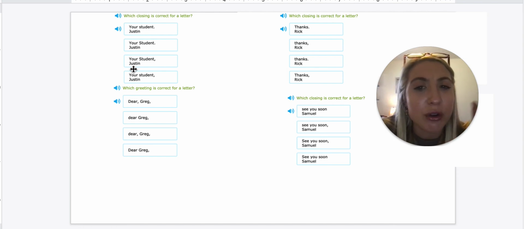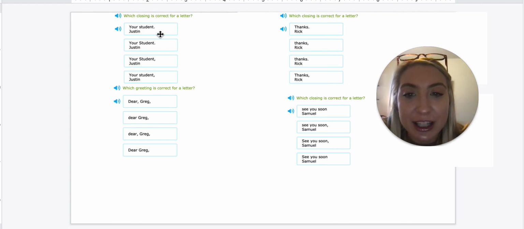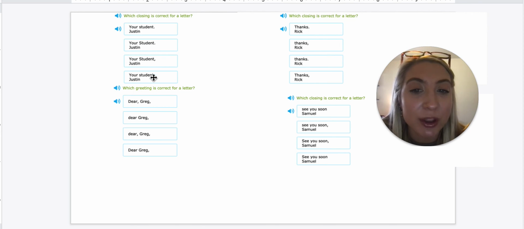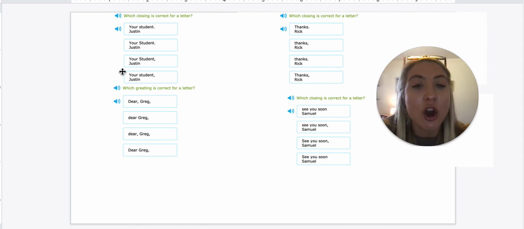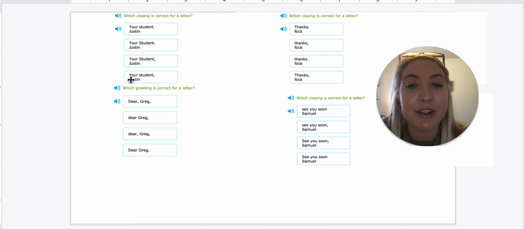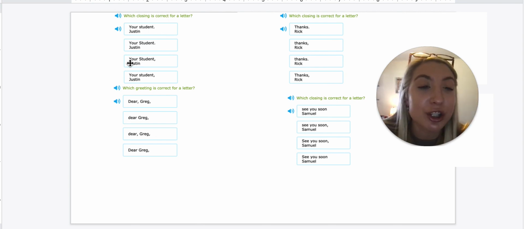But remember, after our closing phrase, Your student, there should be a comma. Let's see, that's a period, no, but these two have commas. Okay, perfect. We have to make sure our proper nouns are capitalized. Justin is the name of someone, that's a proper noun, so it'd have to be capitalized. Both of them have Justin capitalized, but this one has student capitalized. That should not be capitalized because they're just saying your student. They're not talking about a specific one, so that could be lowercase. So it would be right here, Your student, comma, and which student? Justin is our proper noun. So this would be our correct closing.